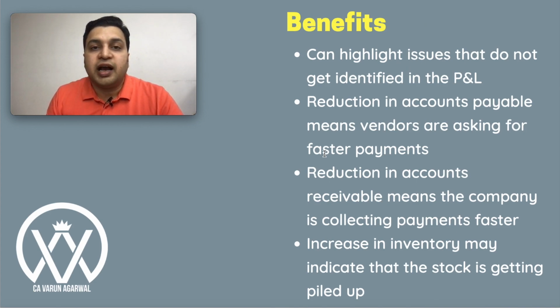Free cash flows highlight the issues that do not normally get highlighted in the P&L. So if there are any issues where the companies are earning profits but they are not getting the cash or the receivables are increasing, that gets highlighted from the free cash flow. Reduction of accounts payable. What does reduction of accounts payable denote? That denotes that the creditors of the company are forcing the company to pay the money faster. What happens if the accounts receivable reduce? That shows that the company is getting money faster from the debtors.